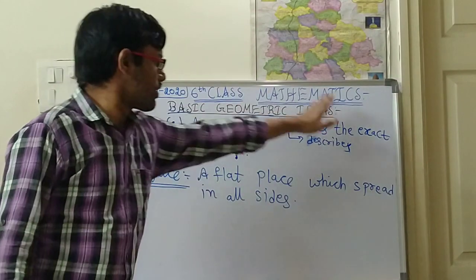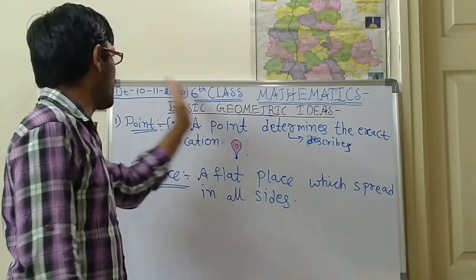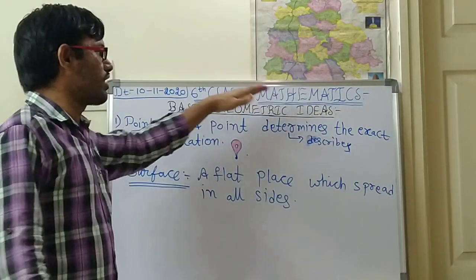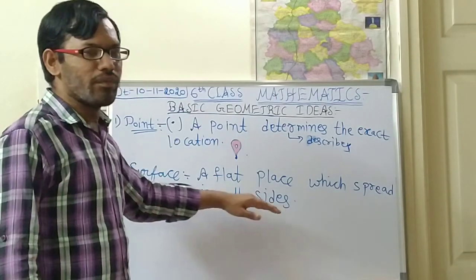So this is spreading on all sides, north, south, east, west, northeast, and the other directions. This is the surface.